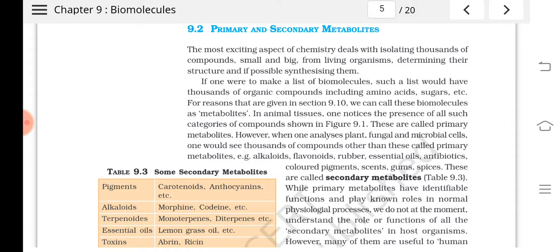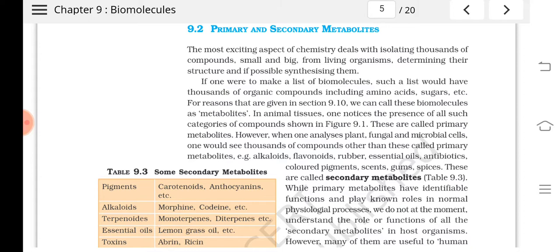So these chemicals, or biomolecules, we can consider them as metabolites. Why metabolites? Because in a cell many molecules are formed. All these molecules are formed continuously. They are hydrolyzed continuously, all these reactions take place, so they can be easily called metabolites. You can see that many kinds of compounds are found in the living tissues of plants, fungi or microbial cells.